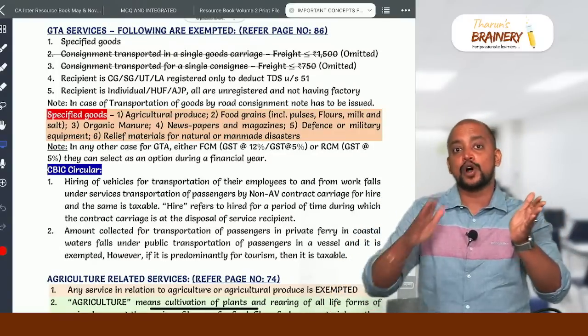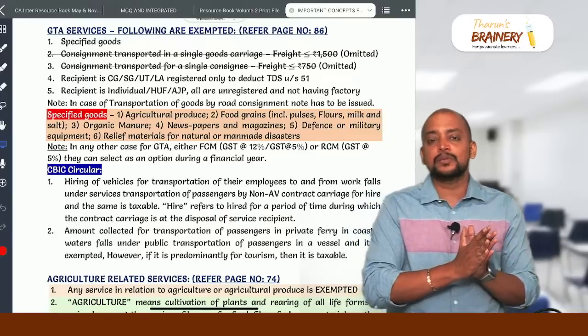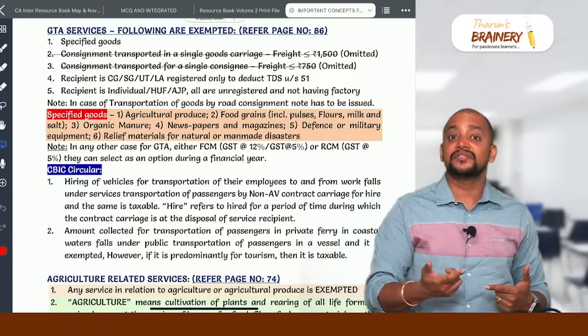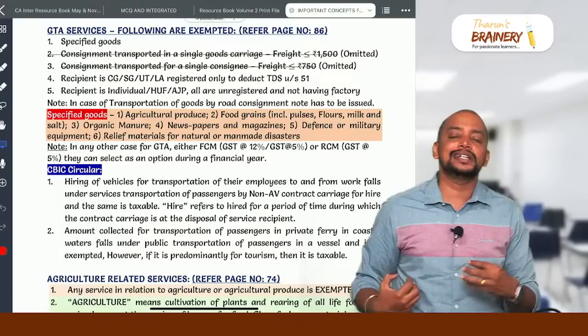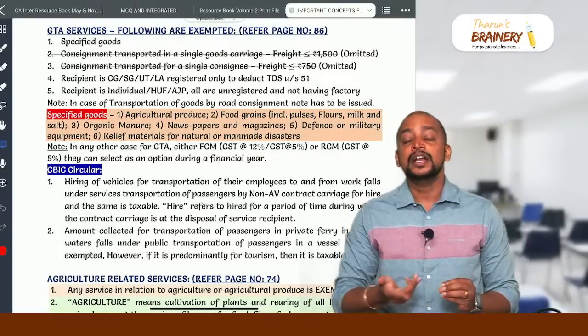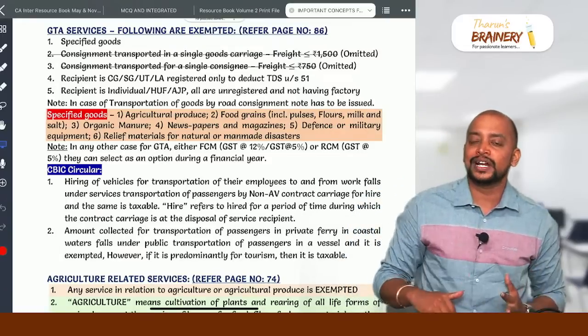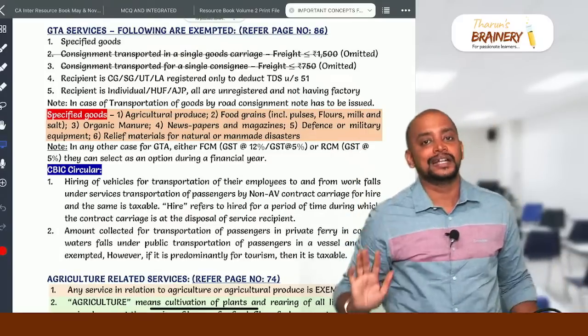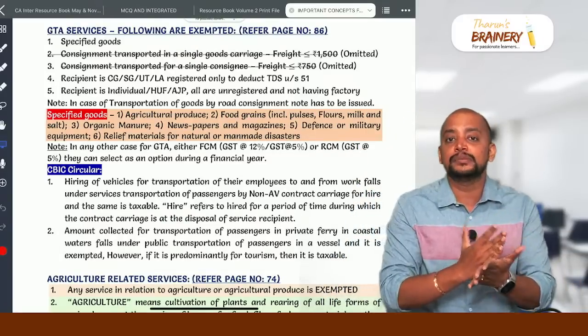Wherever GTA service is taxable, GTA has 2 options. Option 1 FCM, option 2 RCM. In case of FCM option, again they have 2. Either they can pay GST at the rate of 12% with ITC. That is, if they want to take ITC, they need to pay 12%, and the recipient can take ITC of the 12%. If GTA doesn't want ITC, the rate of GST will be 5%, and that 5% recipient can take ITC. So the ITC non-availability is only to the GTA.